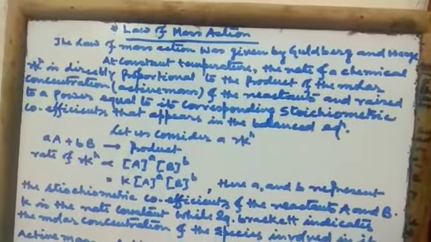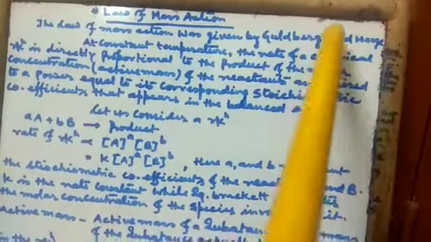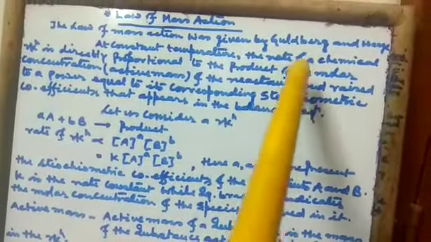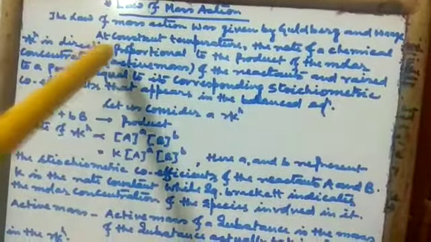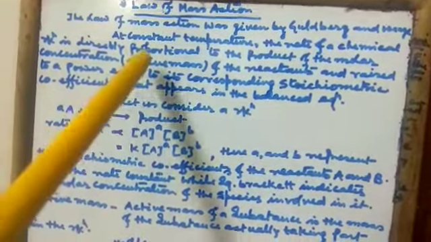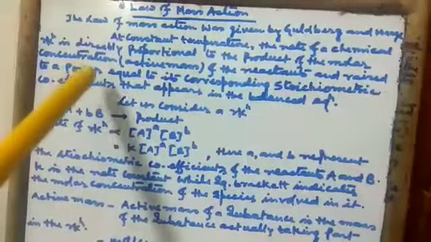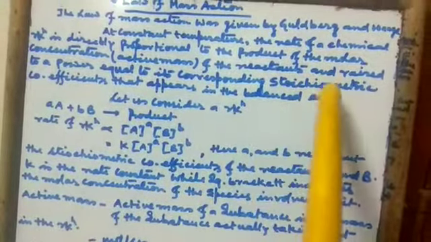Today we will discuss the law of mass action. The law of mass action was given by Guldberg and Waage. At constant temperature, the rate of a chemical reaction is directly proportional to the product of the molar concentrations, that is, the active masses of the reactants, each raised to a power equal to its corresponding stoichiometric coefficient that appears in the balanced equation.